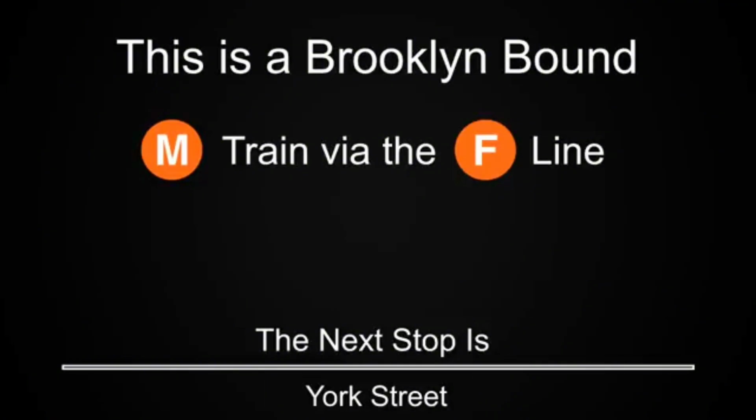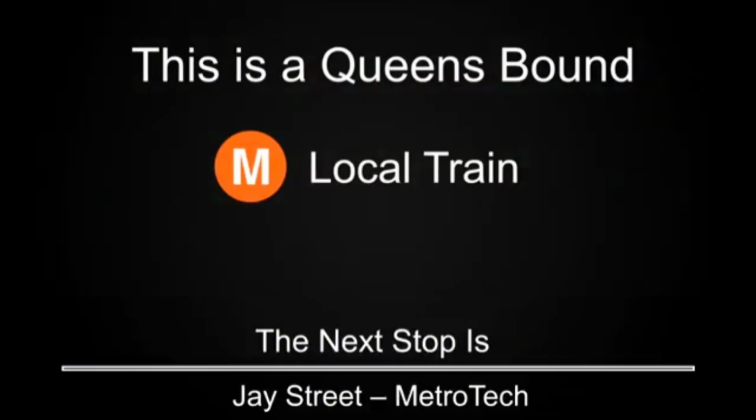This is a Brooklyn-bound M train via the F line. The next stop is York Street. This is a Queens-bound M local train. The next stop is Jay Street-MetroTech. This is Jay Street-MetroTech.